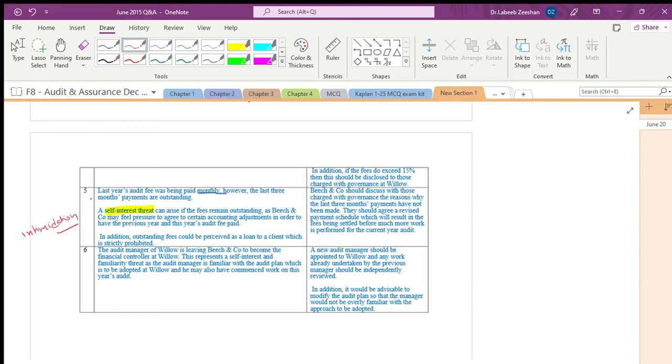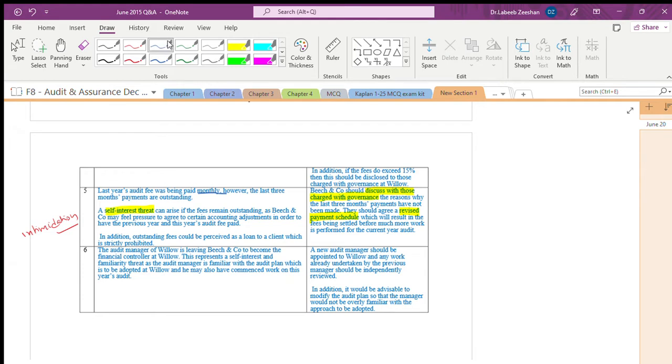Each company should discuss with the people who are charged with governance why they are not paying the fees. Discuss with those charged with governance. They should review and revise the payment schedule. At least state the time frame for when you will pay, for example the 5th or 10th of every month. You have to mention it, so that the task will be easy.